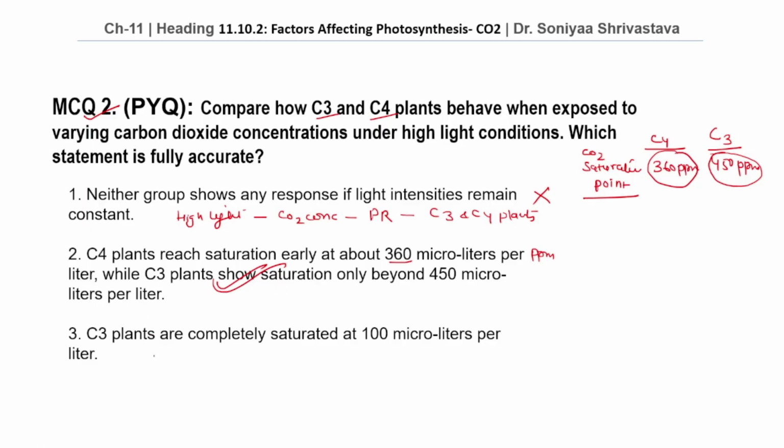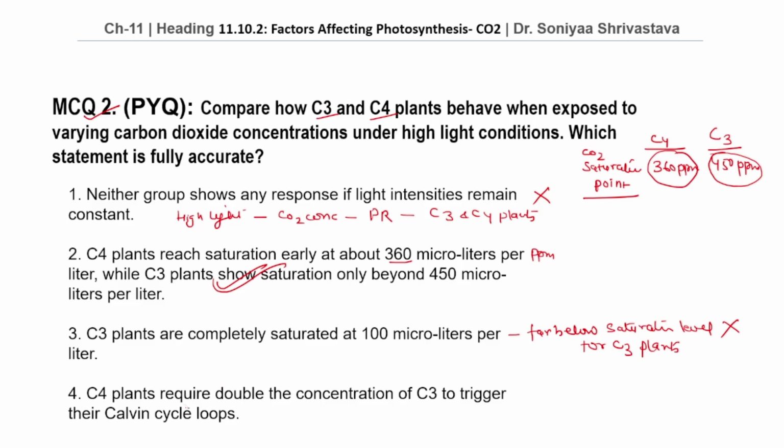Option number 3. C3 plants are completely saturated at 100 microliters per liter. This value is far below saturation level for C3 plants. Therefore, this option is wrong. Option number 4. C4 plants require double the concentration of C3 to trigger their Calvin cycle loops. C4 plants actually reach saturation earlier than C3 plants because of their CO2 concentrating mechanism. Therefore, this option is also wrong.